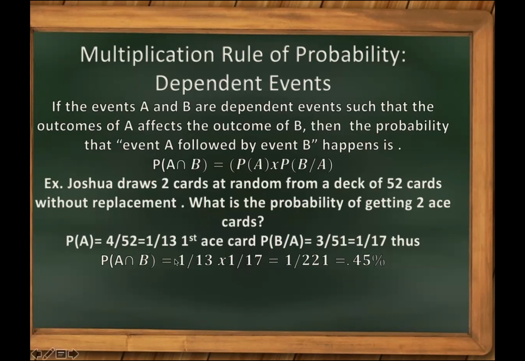Thus, the probability of A intersection B, or the probability of getting 2 ace cards without replacement, is 1 over 13 times 1 over 17, which is equal to 1 over 221. That's 0.0045 or 0.45%.